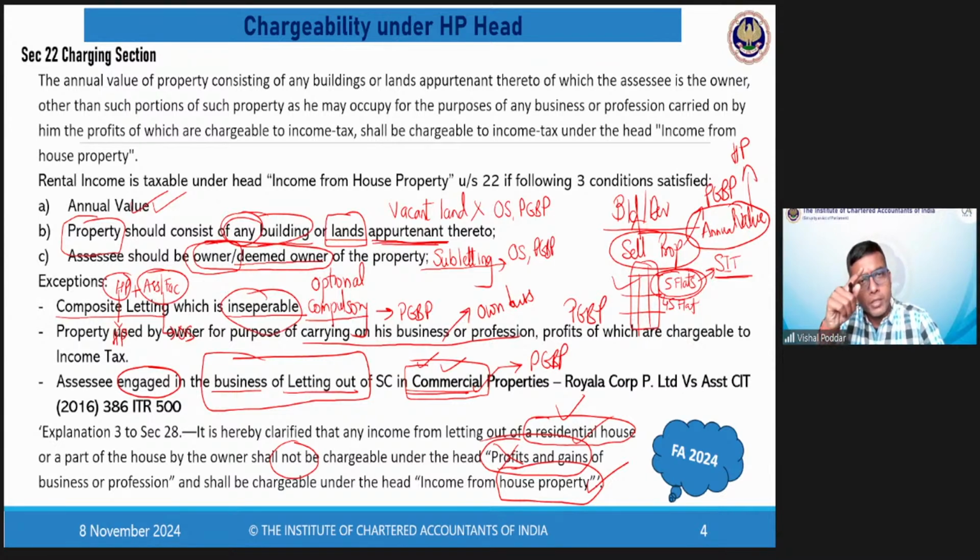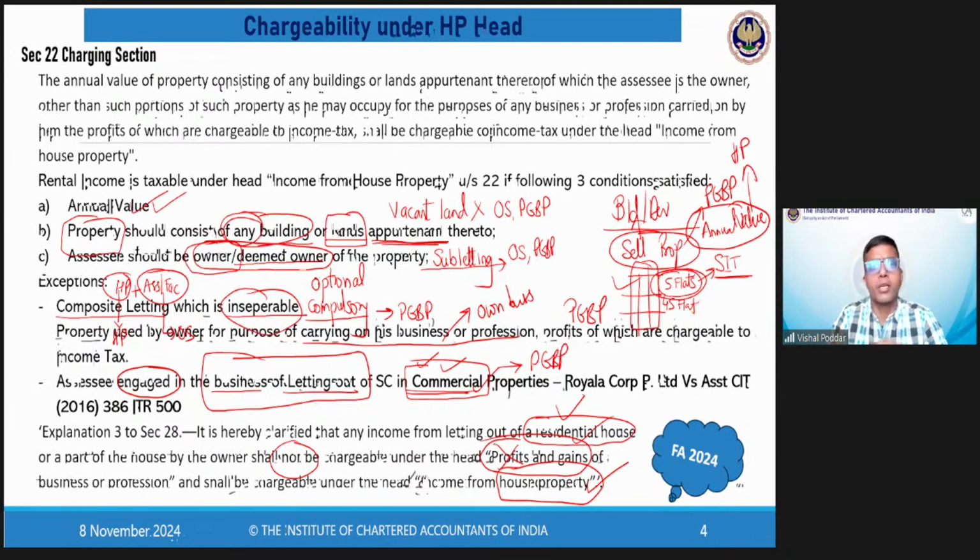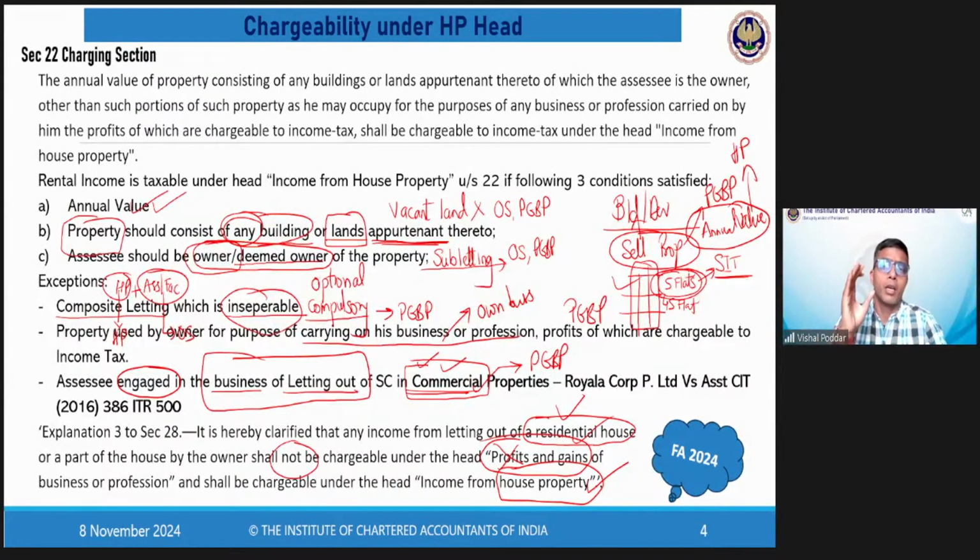But yes, consider the scenario where the owner of the property is asking you to pay a lump sum rent in which he is covering the maintenance and all from his side. Generally, this does not happen. Generally, the tenant pays the maintenance. But let us say a scenario where I, as an owner, am giving you that particular flat, and whatever the per month maintenance is, I am paying from my pocket.